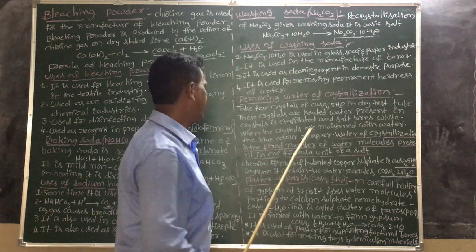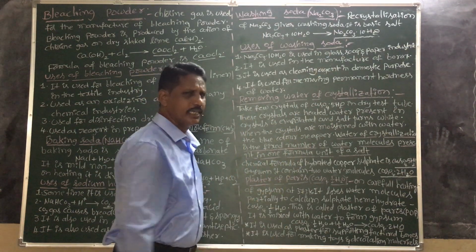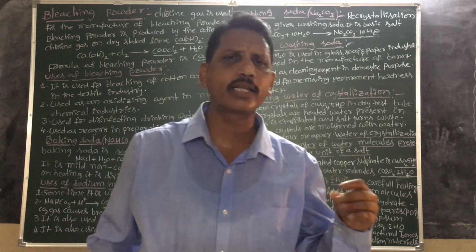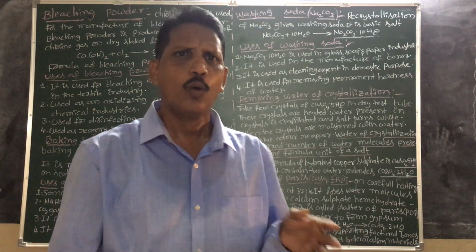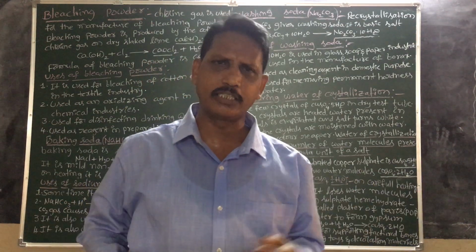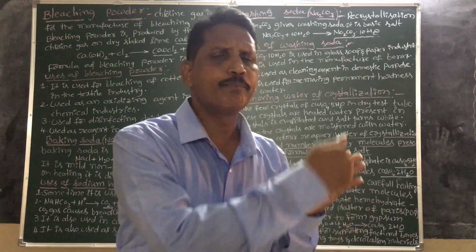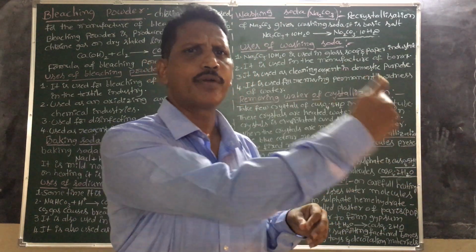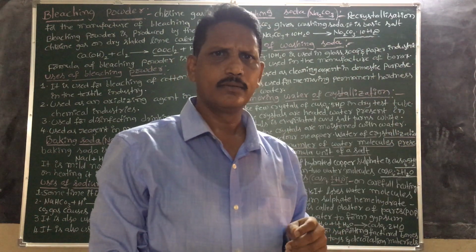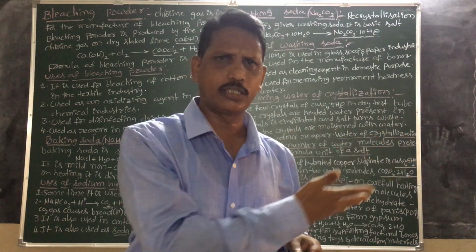Okay, students. Next one, removing water of crystallization. The water present in crystals, we remove that water from the crystals, from solid salts.